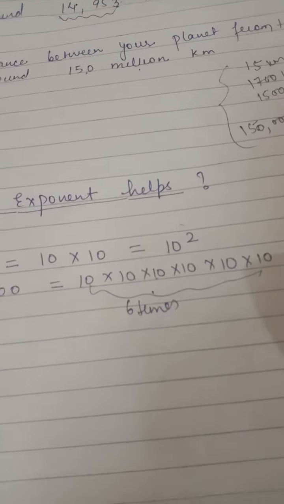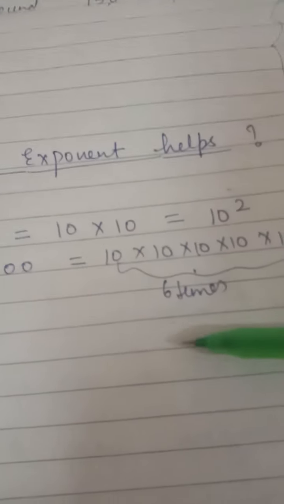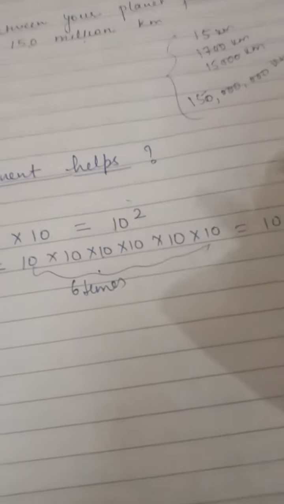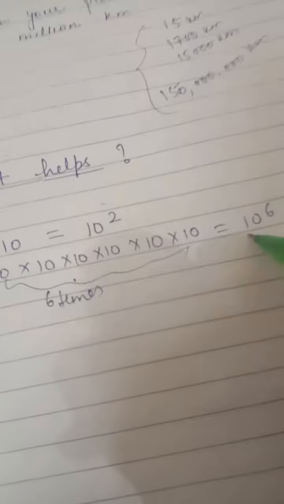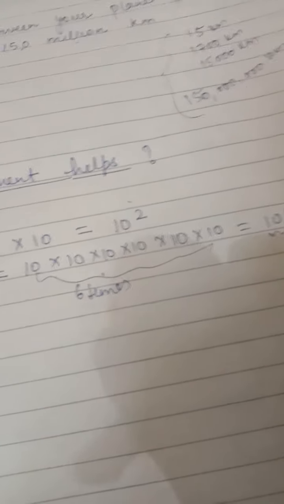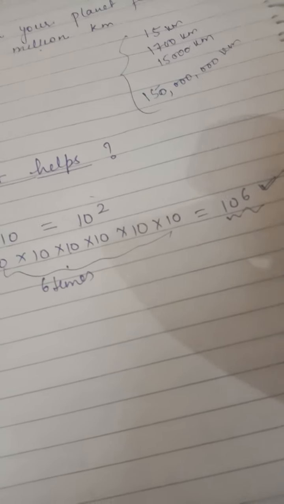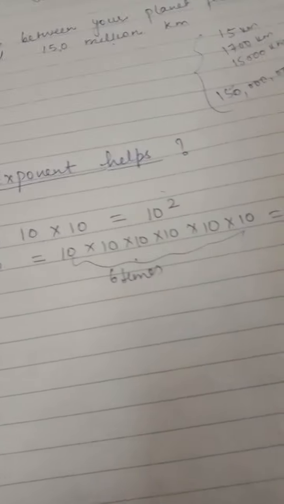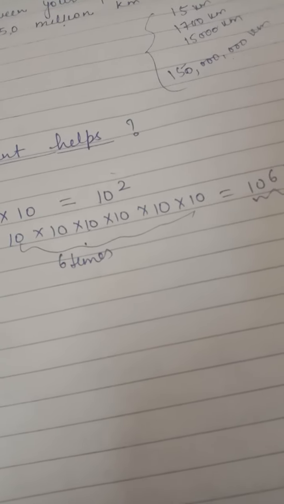Now you tell me, और मुझे अगर इसके बाद 10 के आगे 10 zeros होती तो मुझे 10 raised to the power 10 लिखना ईजी होता, कन्वीनियंट, या मुझे ये एक्सप्रेशन लिखना ईजी है? You tell me whether this is easy to write and this is the convenient expression to write. So definitely this is very easy, convenient to write. So that is why we are expressing our numbers in the powers form.